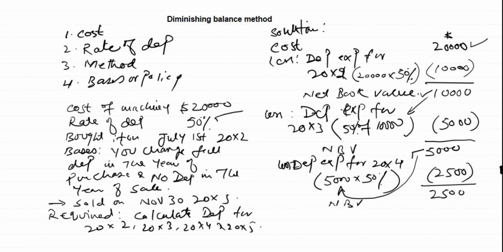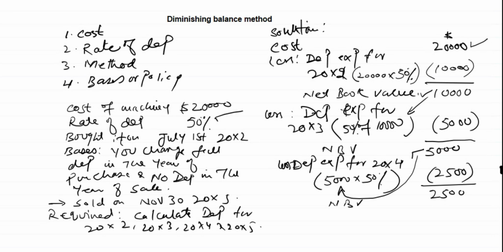So you will see here that in the first year we apply the rate of depreciation on the cost. However, in all the following years, we apply this rate of depreciation on the remaining value, on the net book value, not on the cost. And this is the difference between SLM and reducing balance method. There is only one difference between both the methods, and that is this difference.